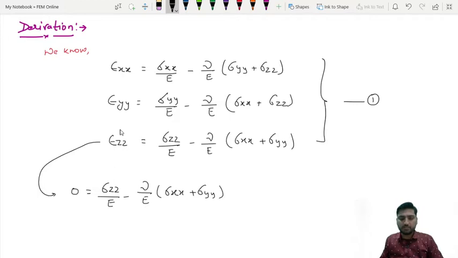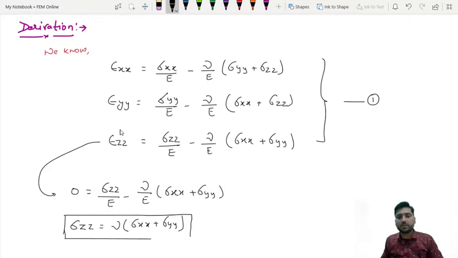From here, if you just transfer these terms here, you will get sigma zz value as nu times (sigma xx plus sigma yy). So we got the value of sigma zz from this equation.